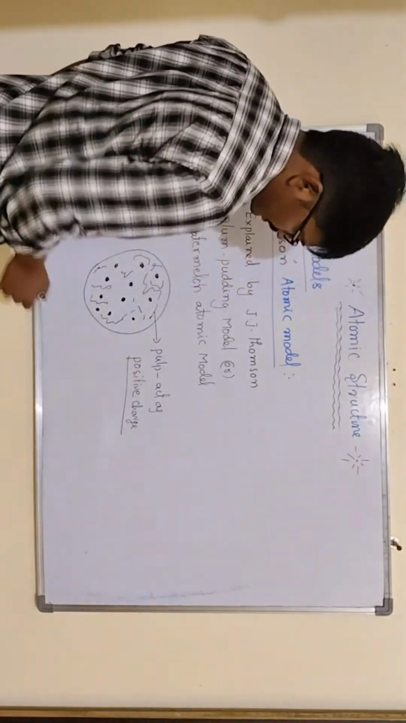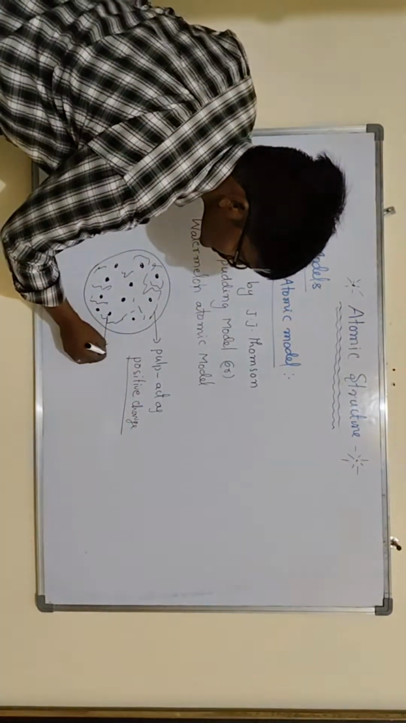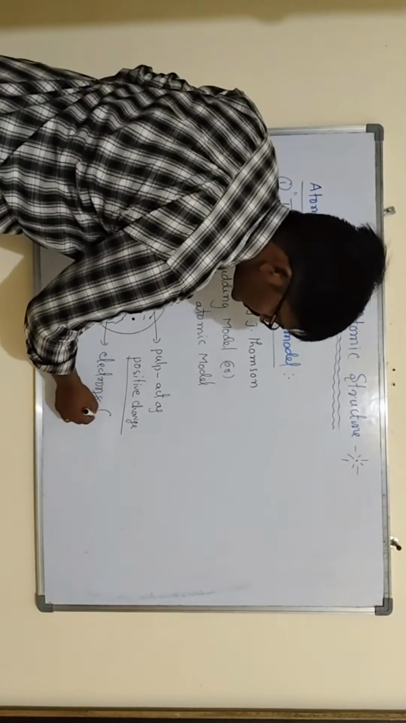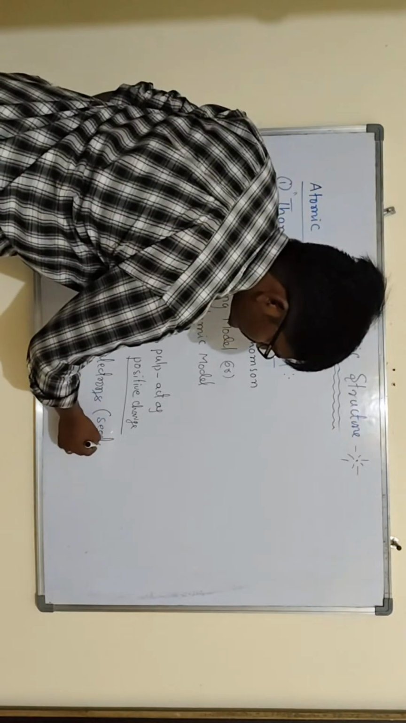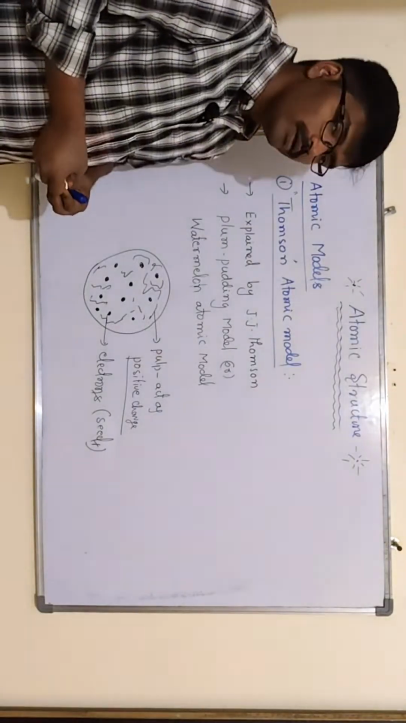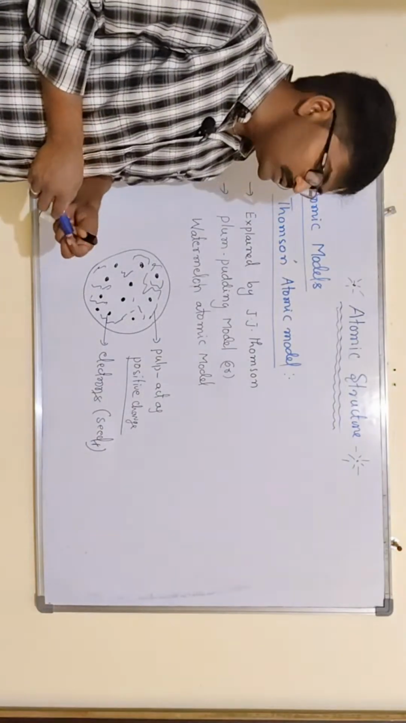Then the seeds act as electrons. So these are the seeds, and seeds act as electrons, right? So this is the Thomson atomic model. That is what we are calling it.